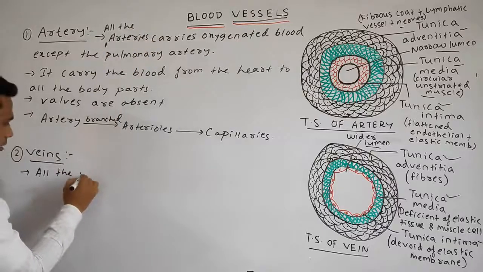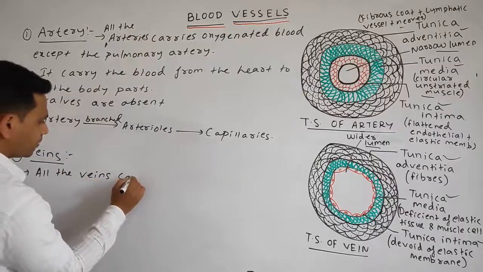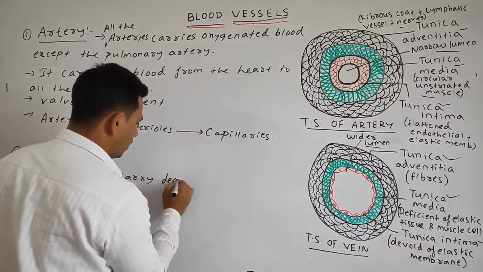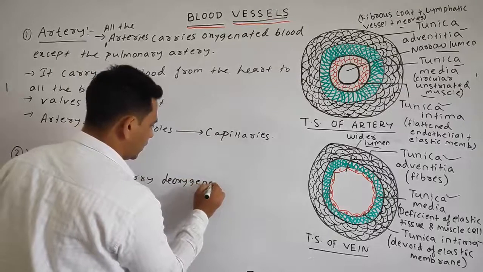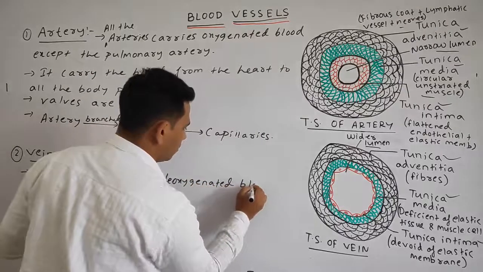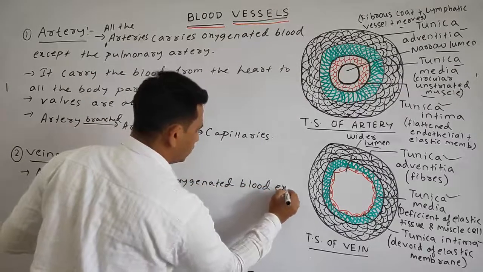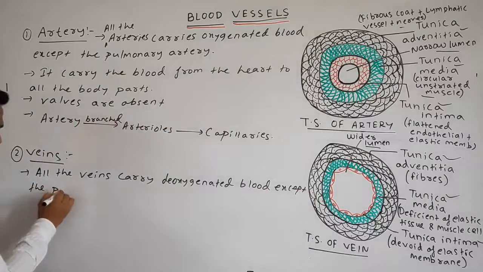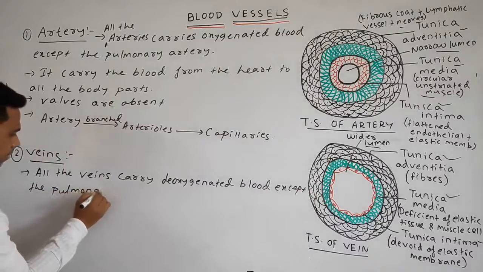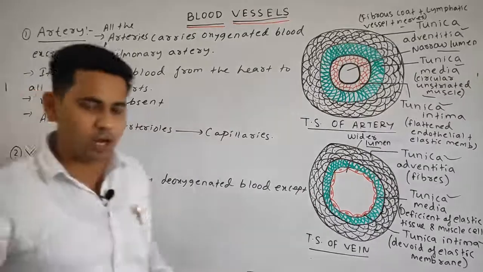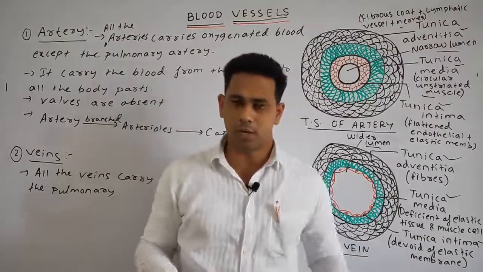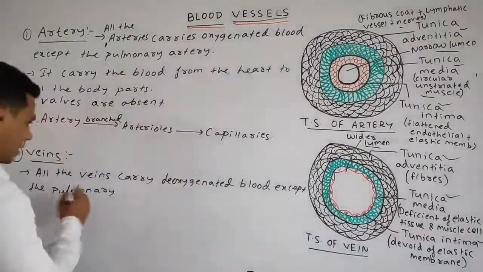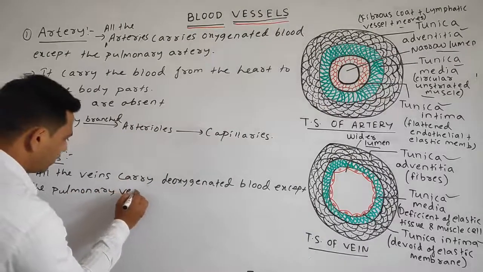All the veins carry the deoxygenated blood, except the pulmonary vein. In the pulmonary vein, it comes from the lungs, through which the oxygenated blood comes, and it is collected in the left atrium. Okay, except the pulmonary veins.